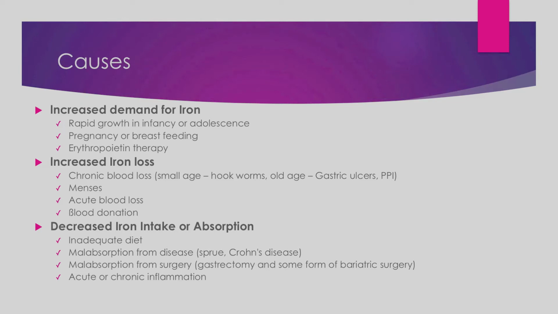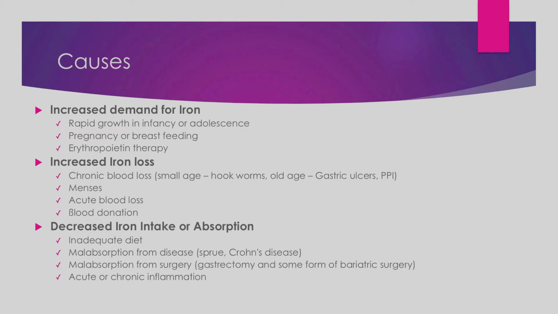So the increased demand for iron can be due to rapid growth, as in infancy. In small age there is rapid growth and the iron requirement is more, or in adolescence, after puberty, especially when the menses have started, pregnancy or breastfeeding. In these cases the demand for iron increases in the body. Erythropoietin therapy. Erythropoietin is a hormone which is released by the kidney and is responsible for the production of RBCs, that is erythropoiesis.